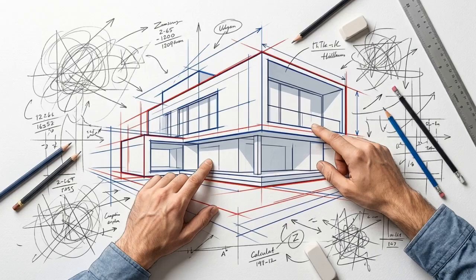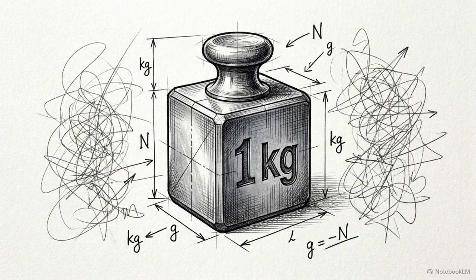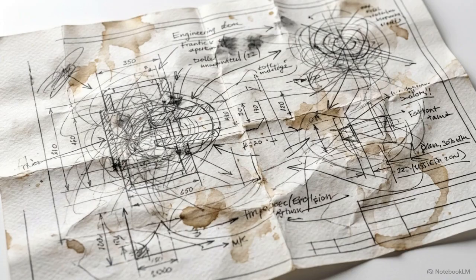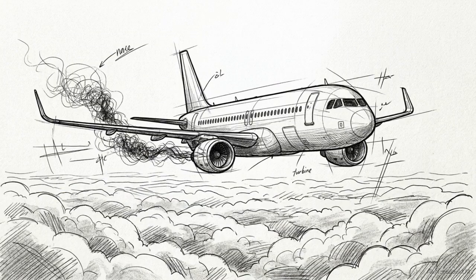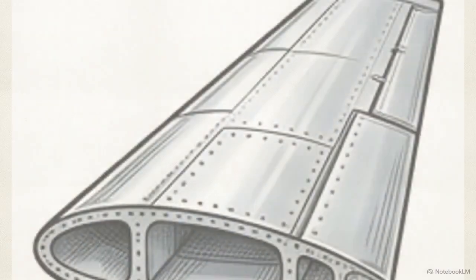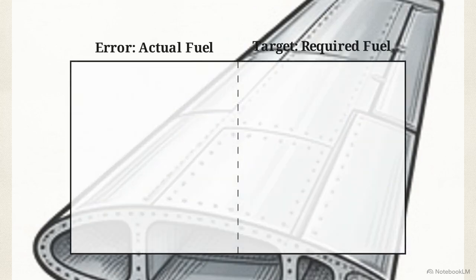Once you've simplified reality into a model, you have to communicate it. That requires the second filter: absolute precision through a standardized global language. To see what happens when that language breaks down, look at the passenger jet that inexplicably ran out of fuel mid-flight. This cross-section shows the math error in real time.